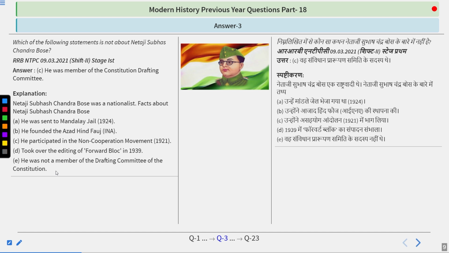So do remember that Netaji Subhash Chandra Bose also became the first Prime Minister and Defense Minister of the provisional government, or the parallel government, that he formed or founded in Singapore.